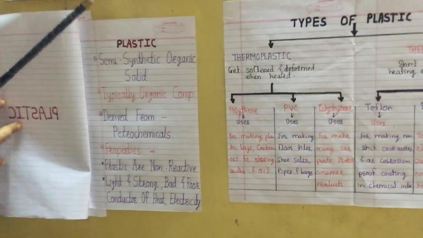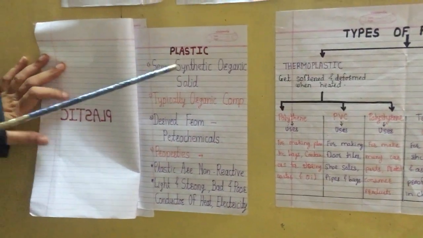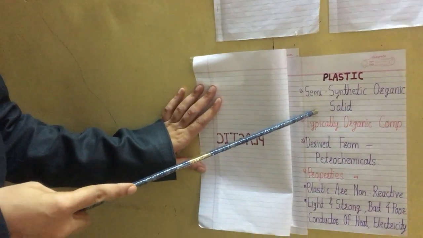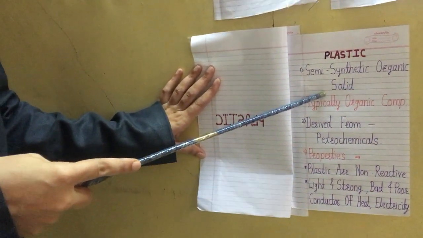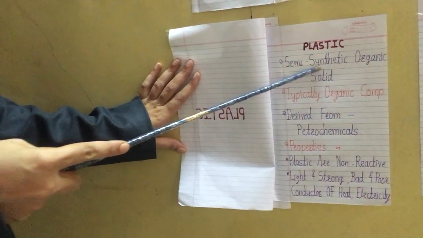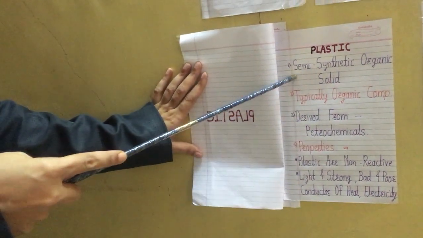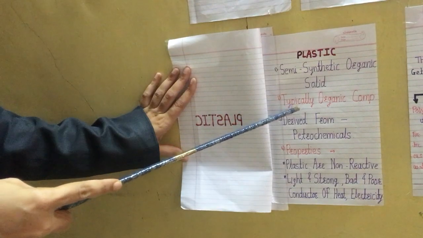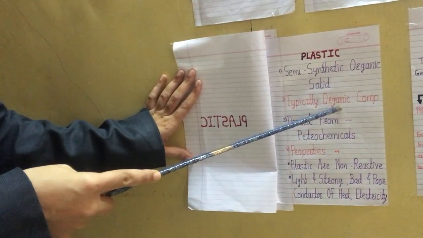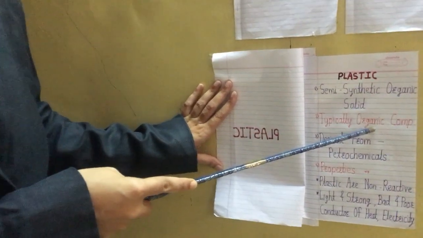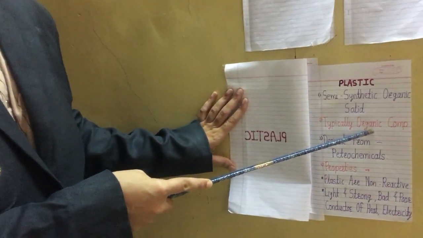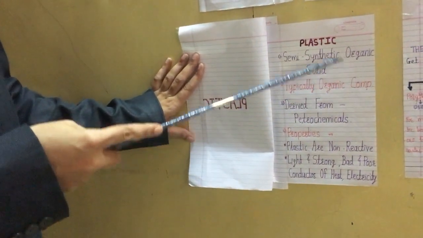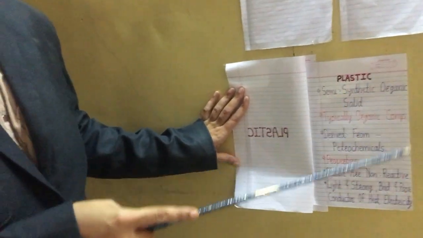So observe this information. The first point for plastic is that it is a semi-synthetic organic solid. Semi-synthetic organic solid means it will show the properties of a synthetic substance. For that purpose, it is used to manufacture many things. Second, plastic is typically an organic compound. What is an organic compound? Organic compound means a compound that contains only carbon and hydrogen bonds. Such a type of compound is called an organic compound. And plastic shows that it is typically an organic compound.